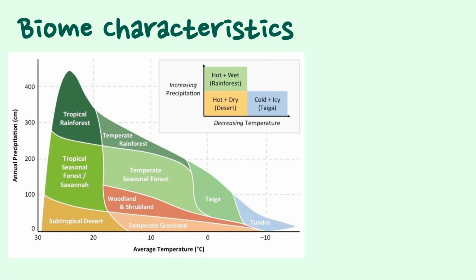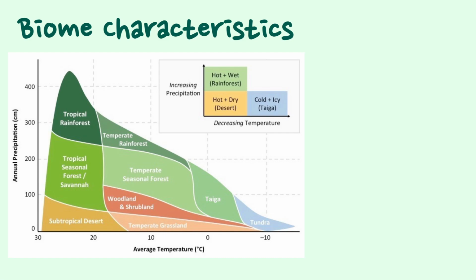Then if we look at the temperature, we will notice that those tropical seasonal forests range from around 18 degrees Celsius all the way up to 29 degrees Celsius. Keep in mind that all of these biomes are defined by the range of precipitation and temperature found in it.